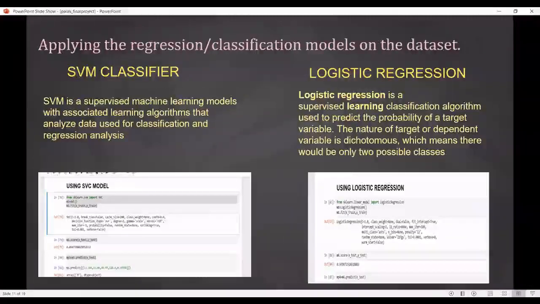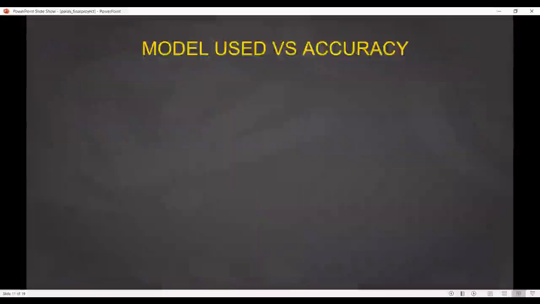Moving ahead, we have SVM. SVM is quite similar to the RFC. It is also used for classification and for regression analysis. Then logistic regression is a supervised learning method, and here it is used to predict the probability of the target variable. I have pasted pictures to give you a clear view of this, but for the implementation, we'll go ahead.